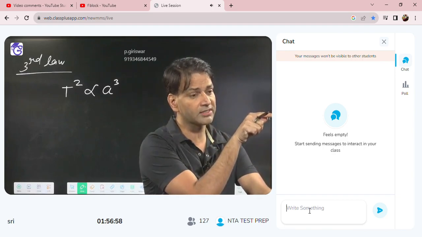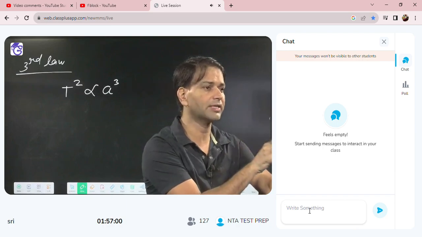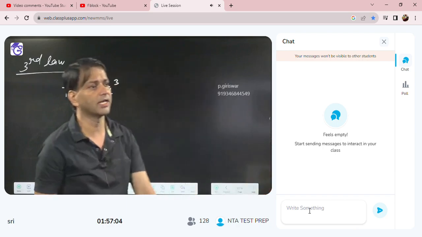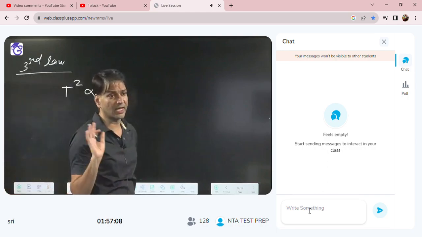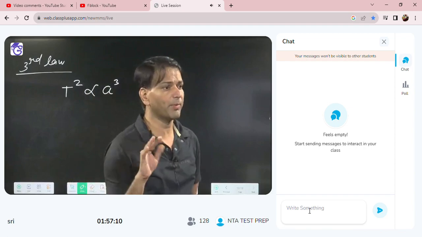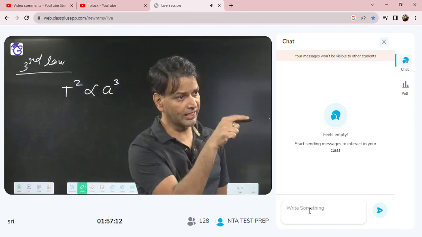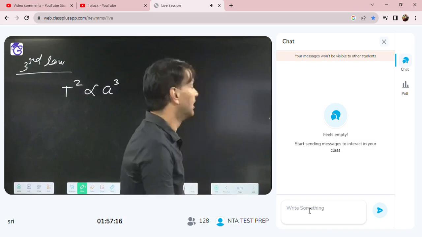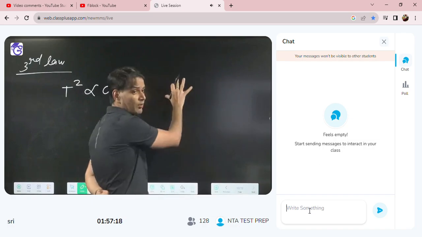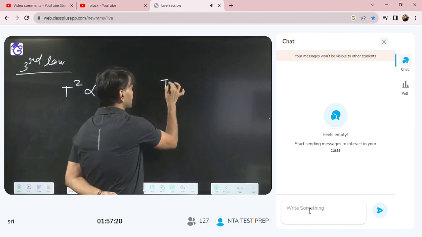What is the A there? Semi-major axis. So the square of the time period of the planet is directly proportional to A cube. Okay. If directly they have not given it, they have given the minimum and maximum distance. So I write that 2A is R1 plus R2. Then what is A I can say? R1 plus R2 by 2.